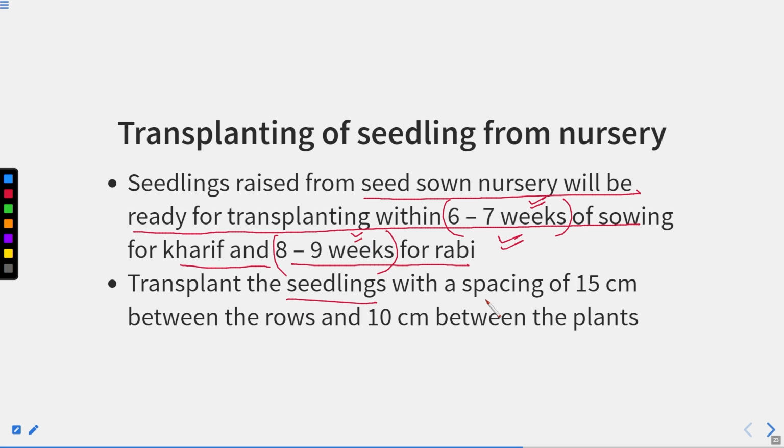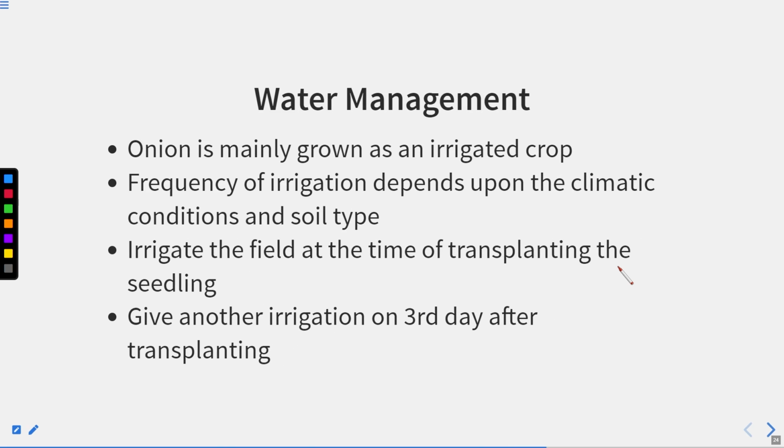Transplant the seedlings with a spacing of 15 centimeter between the rows and 10 centimeter between the plants. So this is the spacing that we should maintain while transferring the seedlings to the main land.